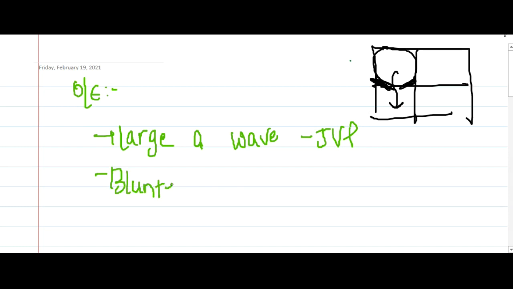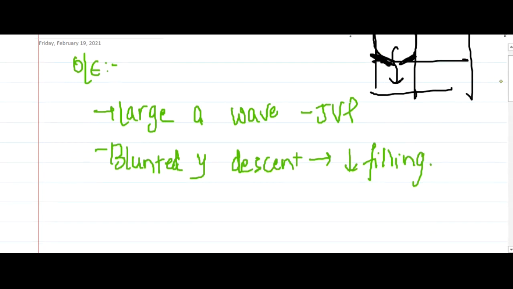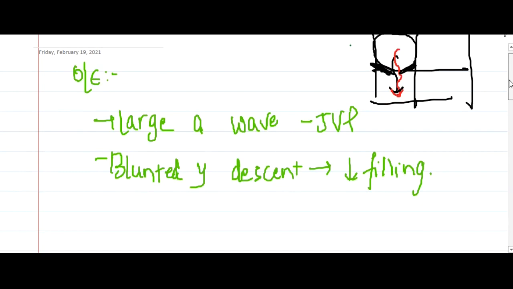and you will see a blunted Y descent. This Y descent is due to the filling of the right ventricle, that is, the flow of blood from right atrium to right ventricle. But here, because of the stenosis, only a small amount of blood goes from right atrium to right ventricle, so there is decreased filling, so a blunted Y descent is seen.